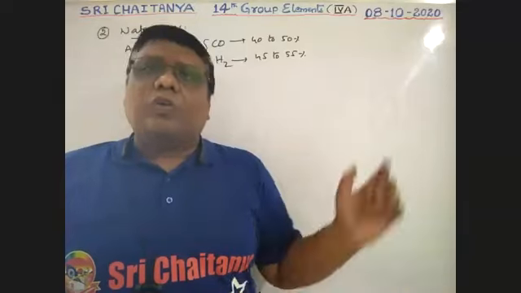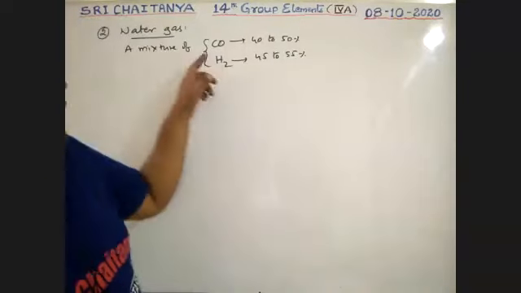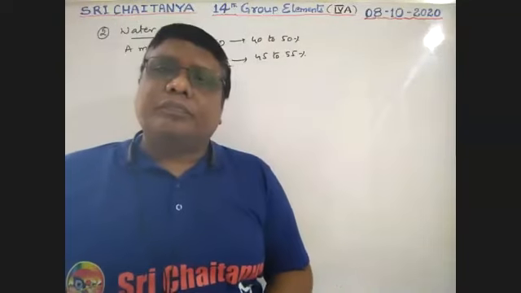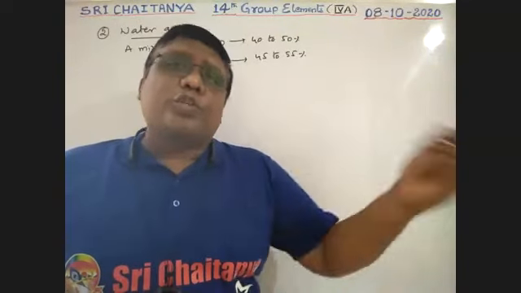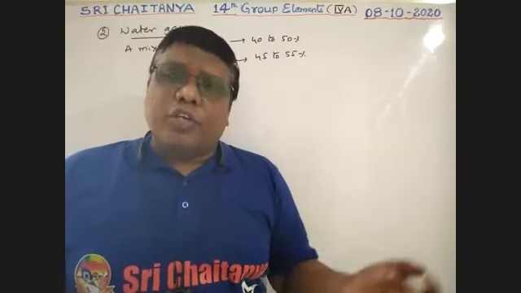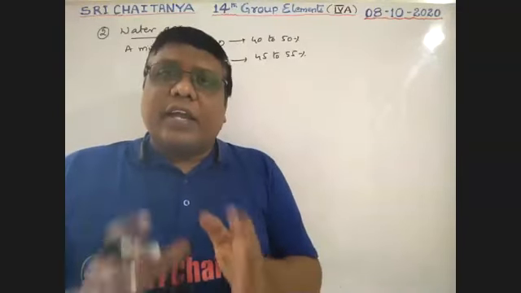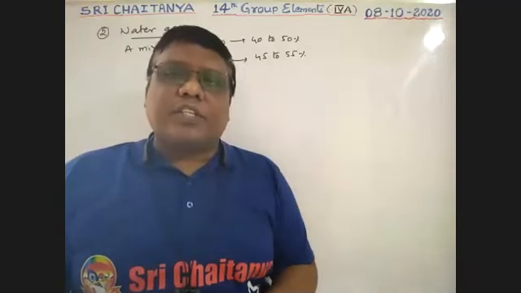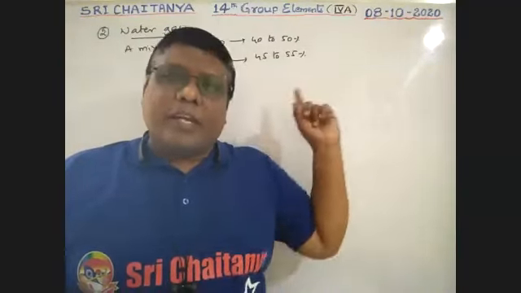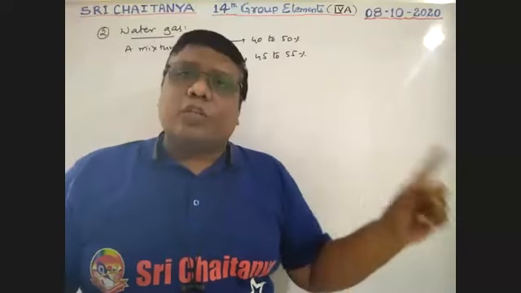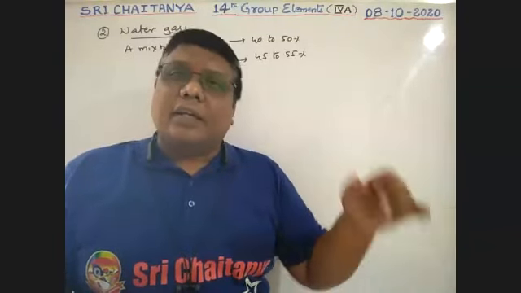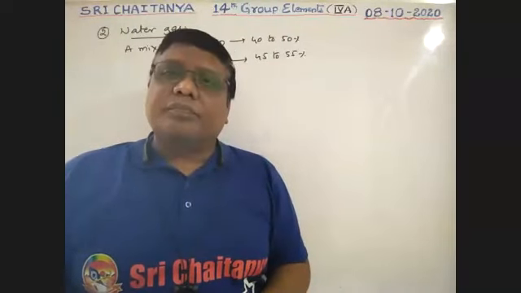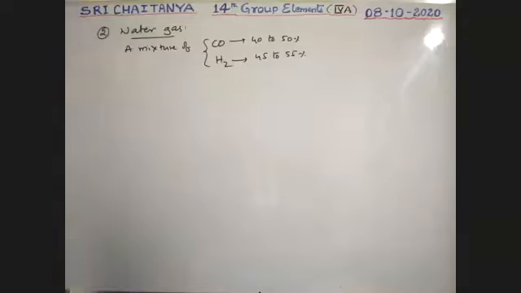How to prepare this? Here, boys, see, both carbon monoxide and hydrogen are involved in combustion and produce a huge amount of heat energy. That's why its calorific value is high. In producer gas, nitrogen does not combust, so the calorific value is low. But here the calorific value is very, very high because both carbon monoxide and hydrogen are involved in combustion and produce a huge amount of heat energy.